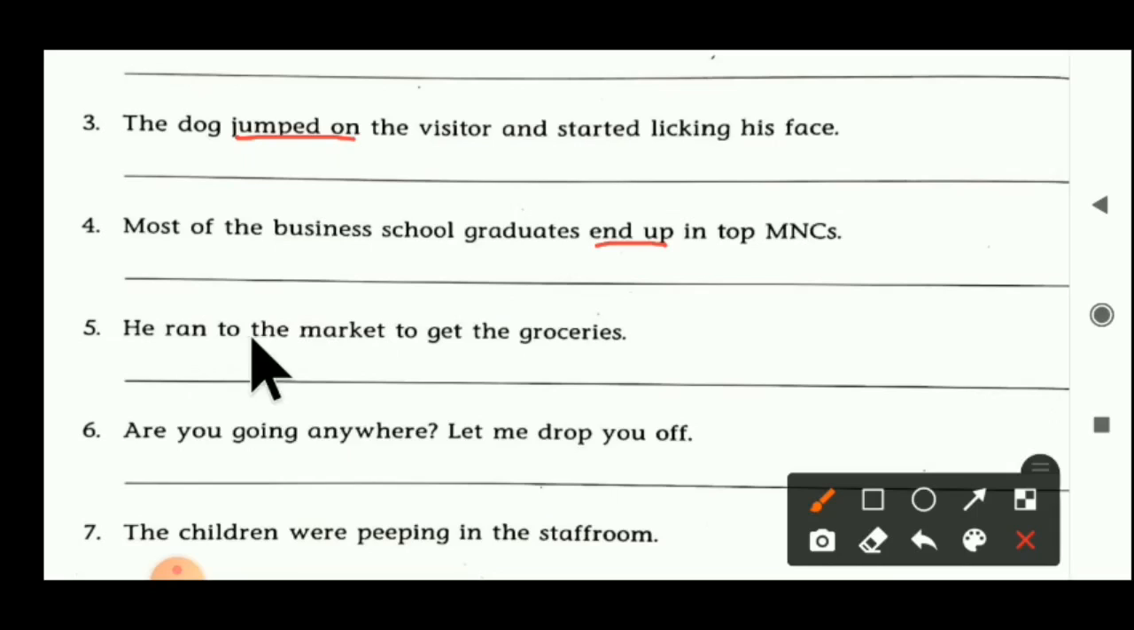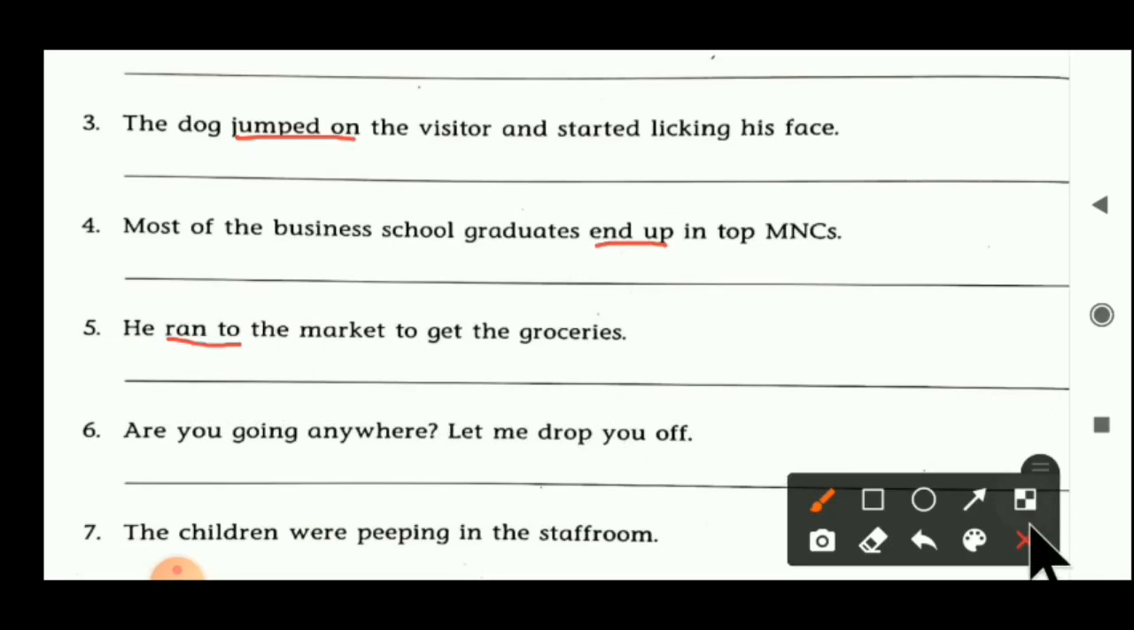Next one. He ran to the market to get the grocery. Here ran to is a verb. But which type of word? Ran to means to run fast. Here the meaning remains as a verb. So we can say that here ran to is a prepositional verb.